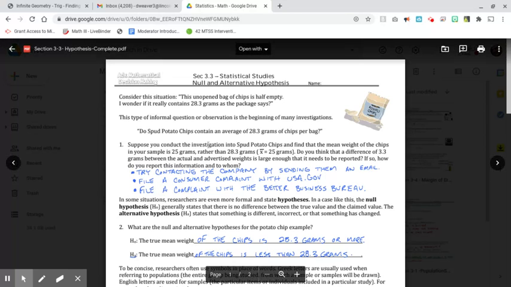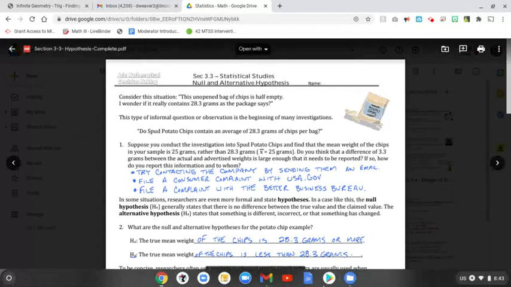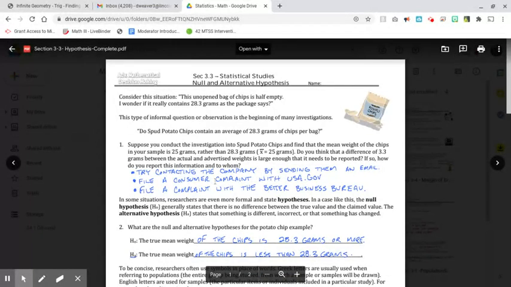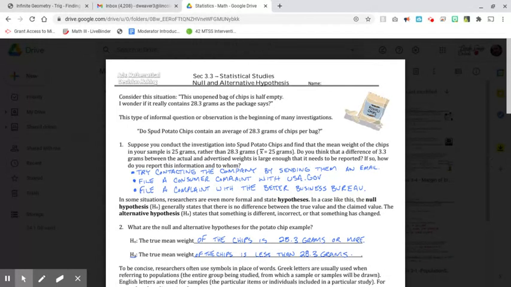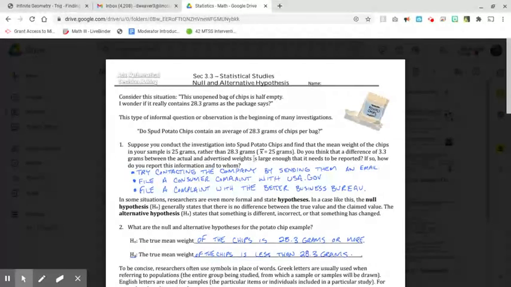Suppose you conduct that investigation into Spud potato chips and you find that the mean weight of the chips in your sample is actually 25 grams rather than 28.3. Do you think that a difference of 3.3 grams between the actual weight, which is 25, and the advertised weight, 28.3, is large enough that it needs to be reported? If so, how do you report this information and to who?